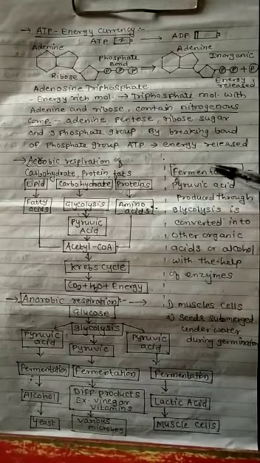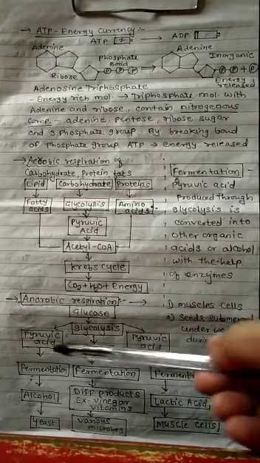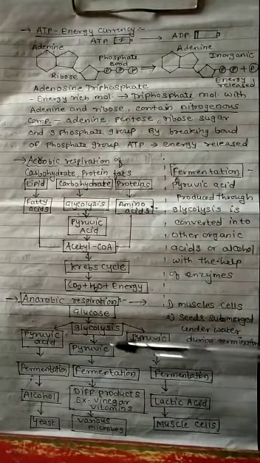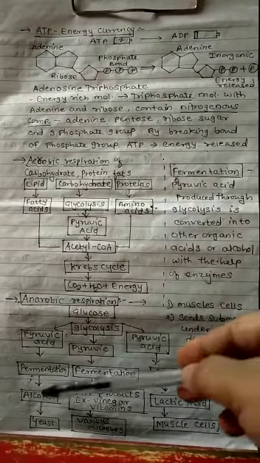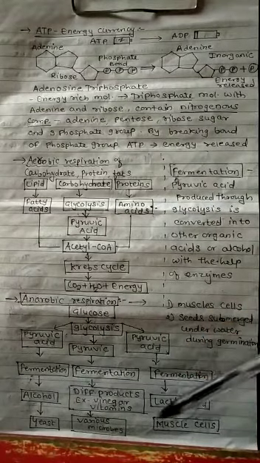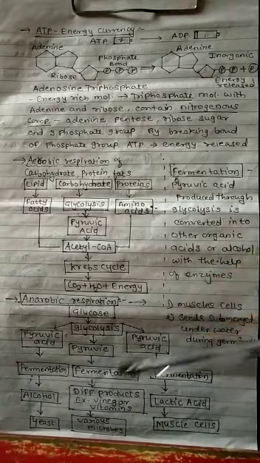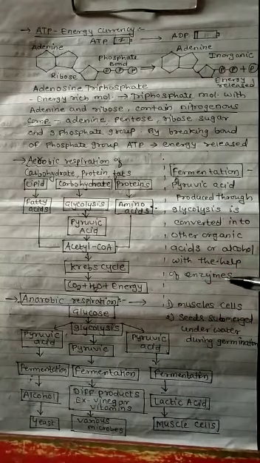So what is fermentation again? Pyruvic acid produced under the process of glycolysis is converted into different organic materials, acids or alcohol, with the help of enzymes. So this is about fermentation.